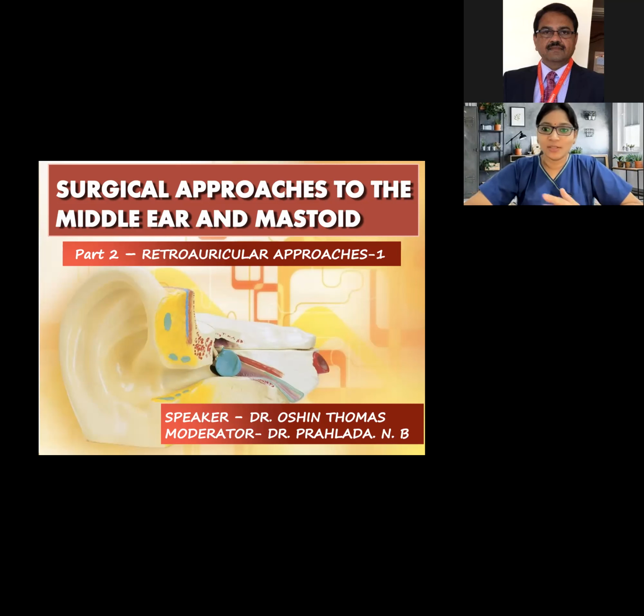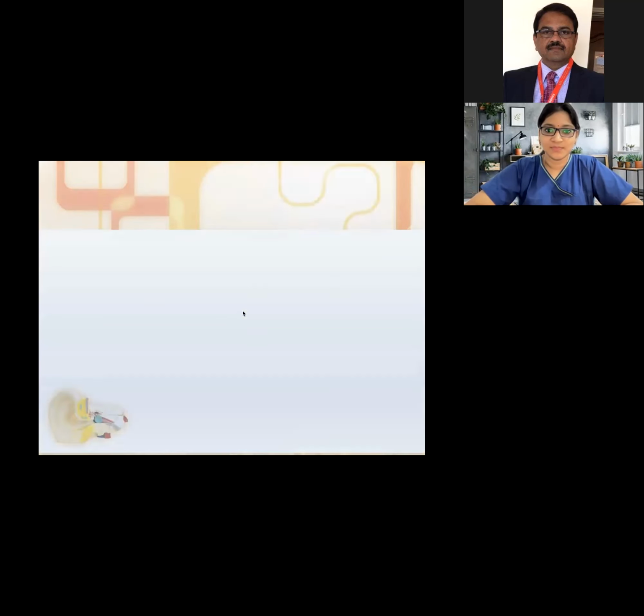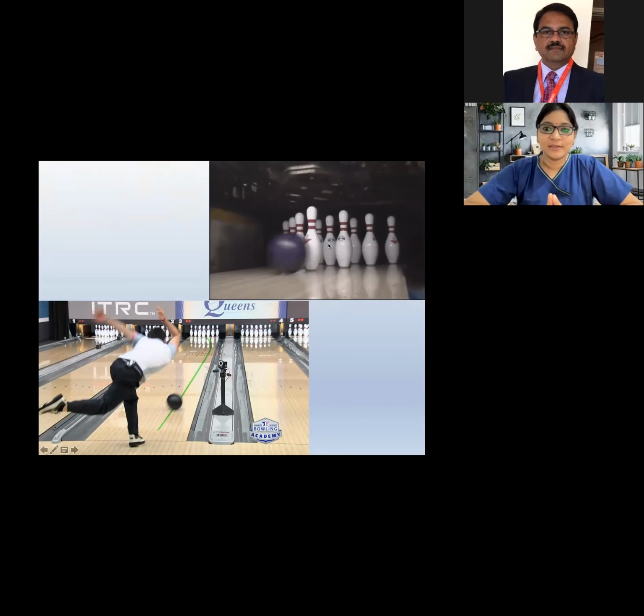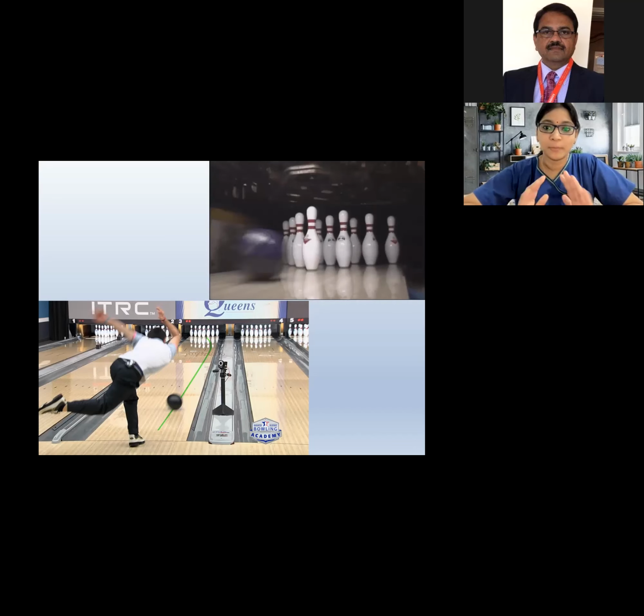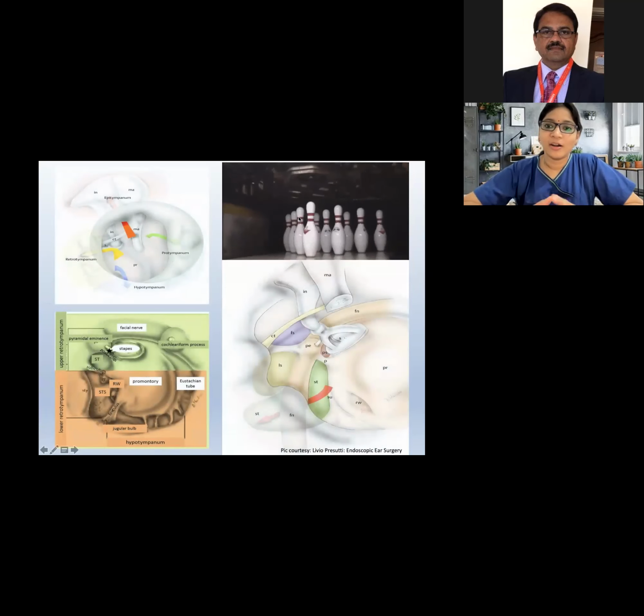So why are we studying all these various retroauricular approaches? Approach is very important in whatever field we are dealing with. To hit the target properly, we should have proper planning. We should have a proper map, like where to go and from where to start, so that we can hit the target excellently. For otology surgeons, these are the points which we have to hit.